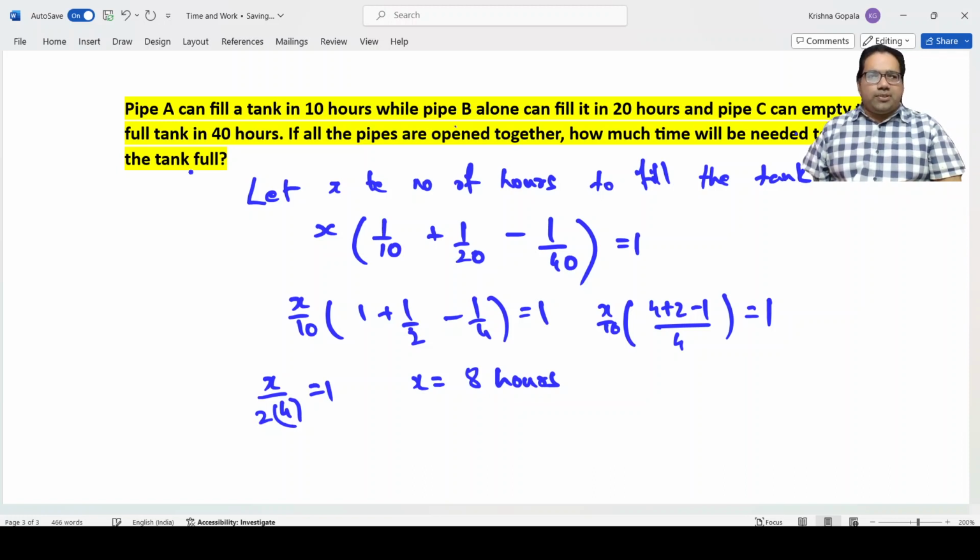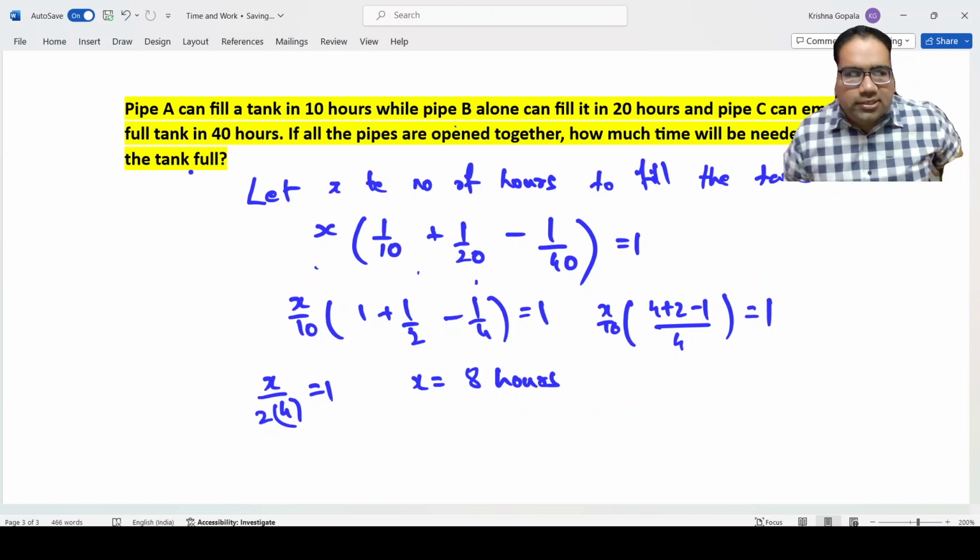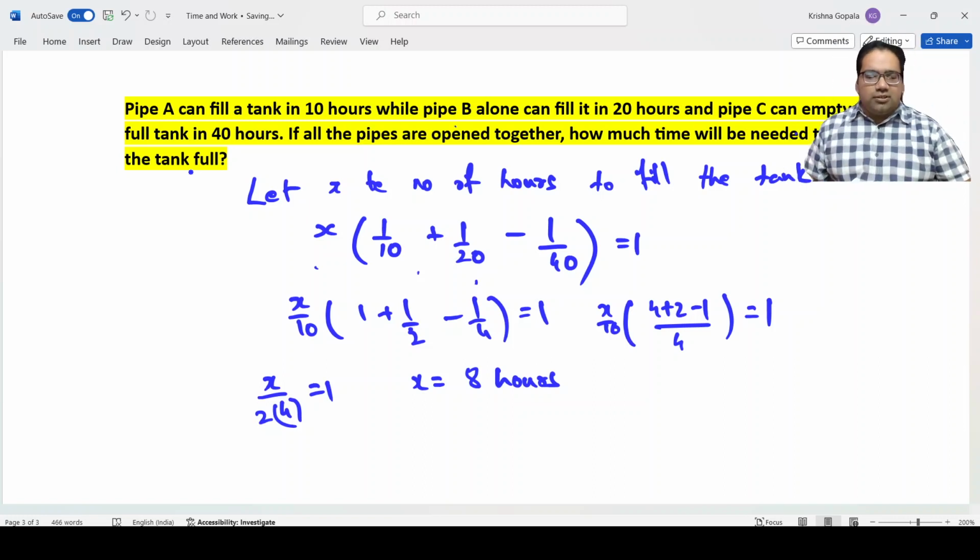So when two pipes are filling, that would be positive contribution 1 by 10 plus 1 by 20. Each hour 1 by 10th will get filled by A and each hour 1 by 20th will get filled by B. So X hours, X into 1 by 10 plus X into 1 by 20. That is the contribution of A and B. Now C is emptying X into 1 by 40. So this problem is also an easy problem. These are all easy problems.